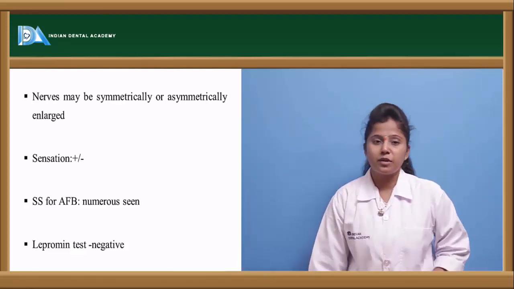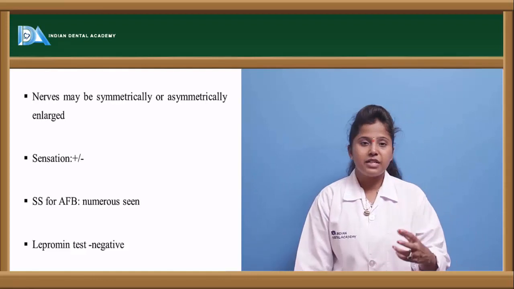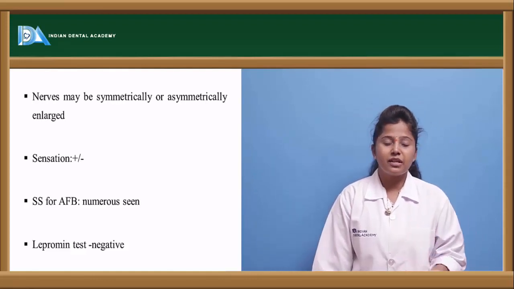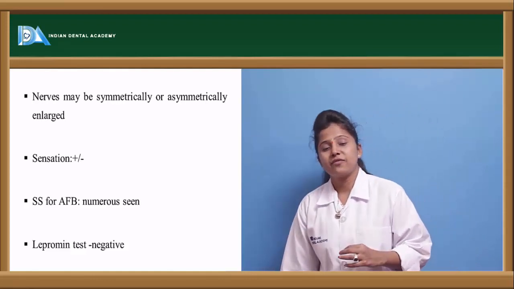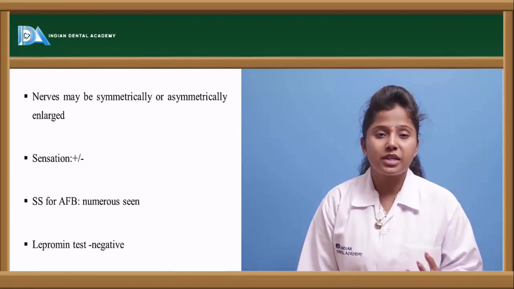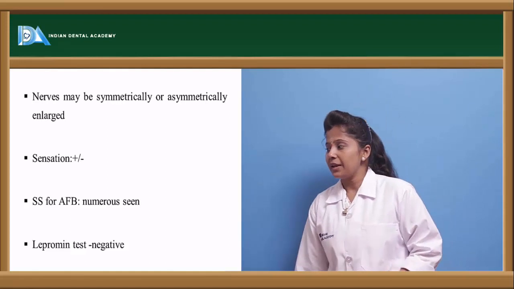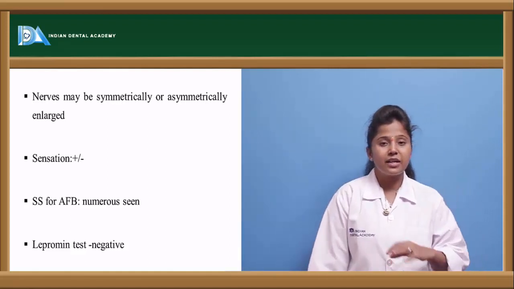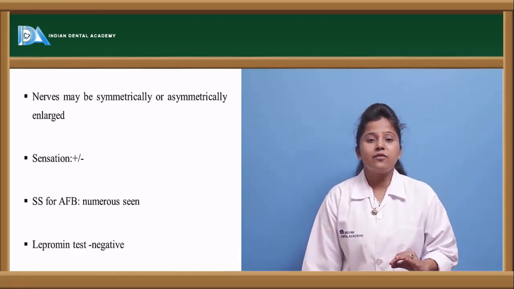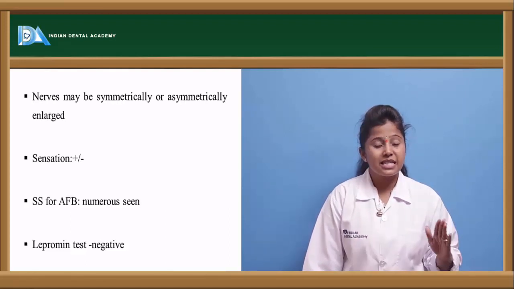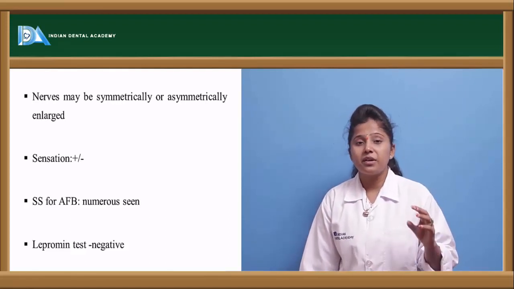If we observe the sputum smears even in this condition, the acid-fast bacteria are numerous, we can observe many bacteria in that particular specimen, and the lepromin test is negative. In any kind of lepromatous leprosy, the lepromin test is negative, and in the sputum smear we can see numerous bacteria.